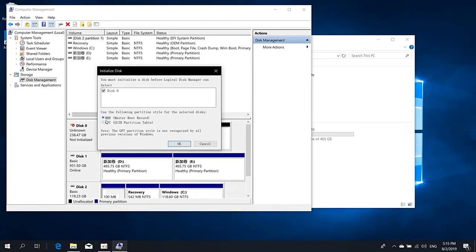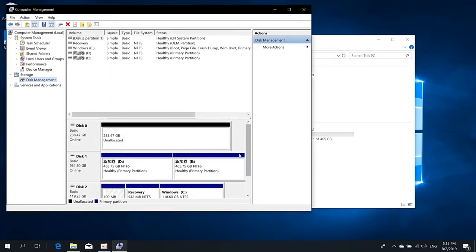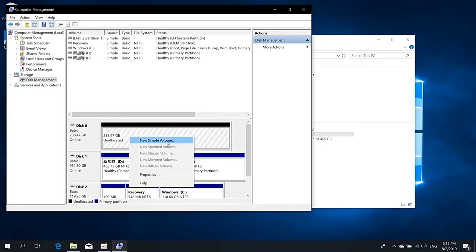Open Disk Management by right-clicking on Computer and selecting Manage, then Disk Management. When Disk Management opens, a pop-up will appear and prompt you to initialize the SSD. Select MBR or GUID partition table and click OK.